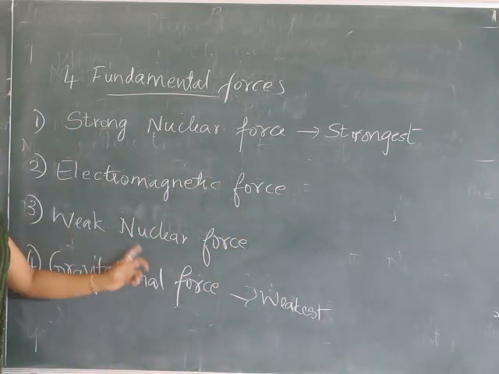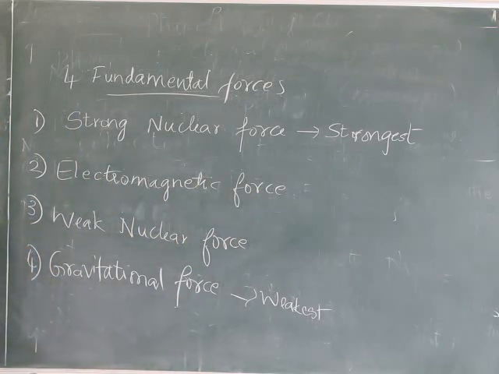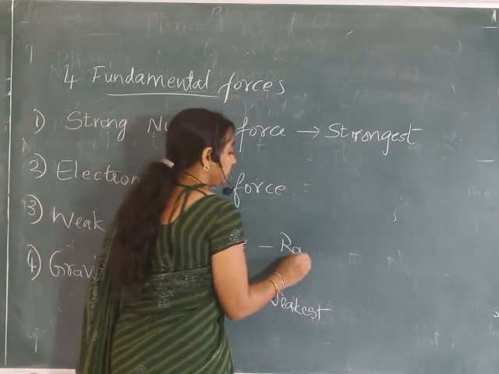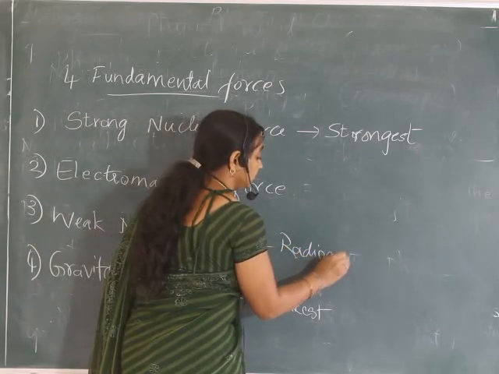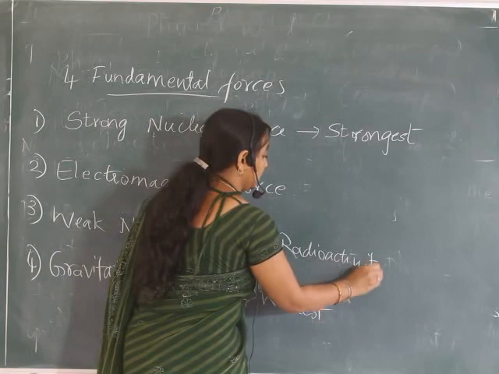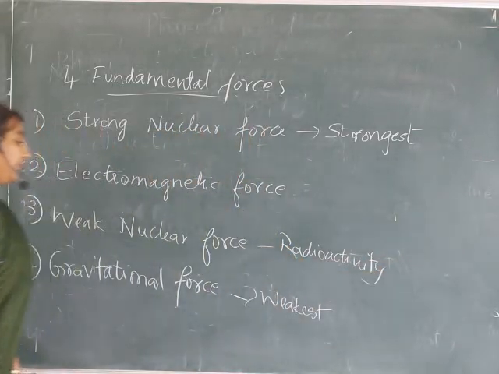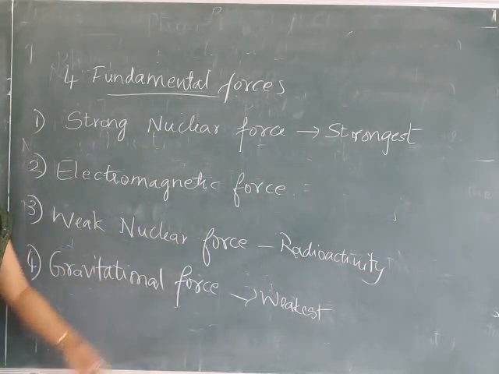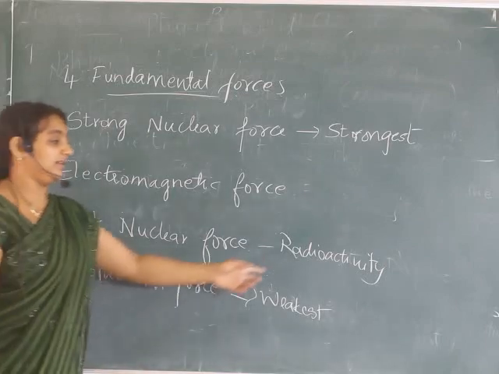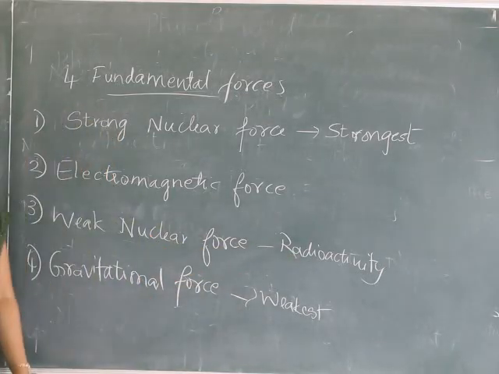Then, weak nuclear force. Weak nuclear force appears only in certain nuclear processes like radioactivity. Marie Curie is the scientist name we remember when the word radioactivity comes.